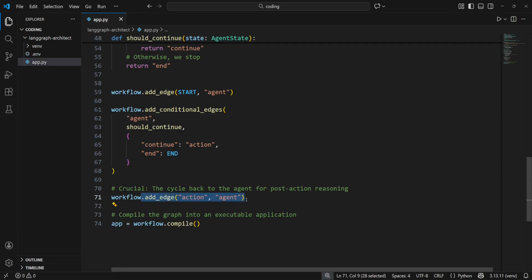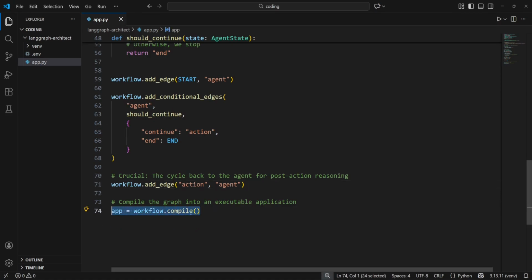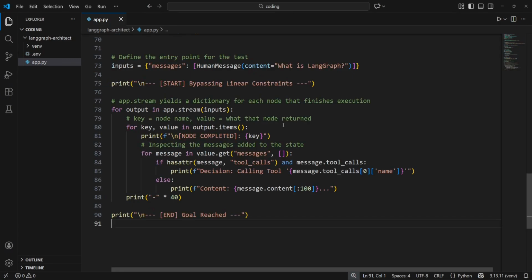Here you can see that we're also specifying an edge between action and agent. This echoes back the output of the tool to the agent for post-action reasoning. And finally here we compile our graph. And now let's define the final bit of code. We define an input dictionary with the messages key and a human message containing "what is LangGraph". We also use app.stream and a for loop. By using those, we will see the state jump from the agent's thought process to the tool execution and back to the agent for the final synthesis. As you can see, this isn't a black box, it's a fully traceable state machine.